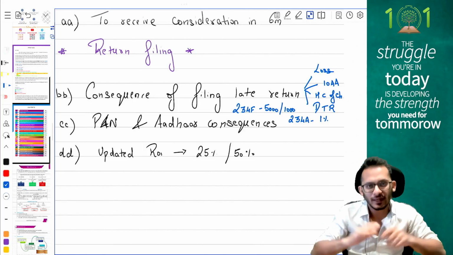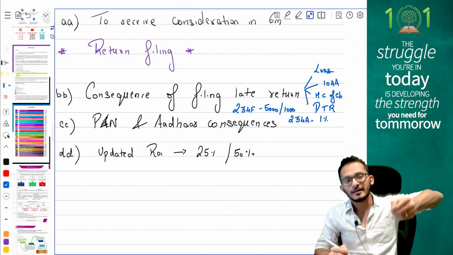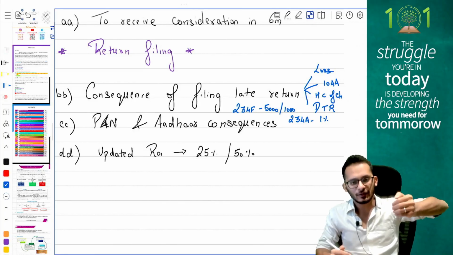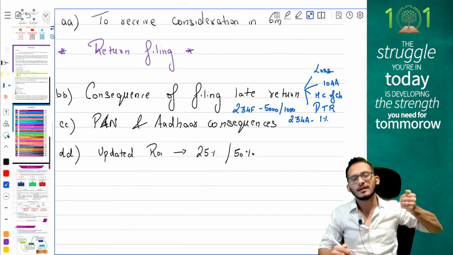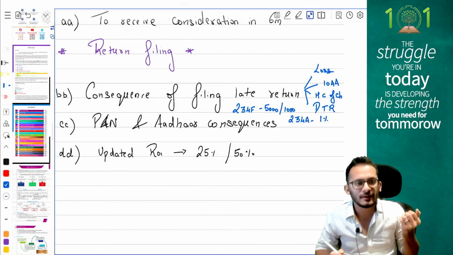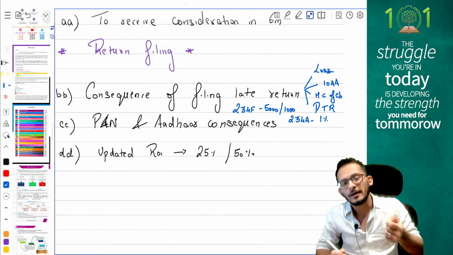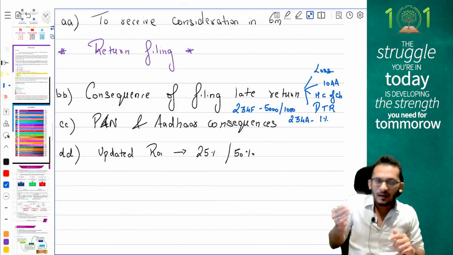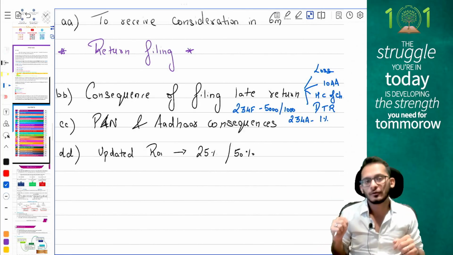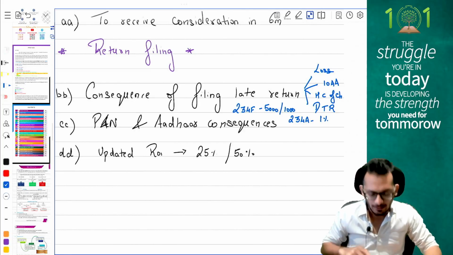Once again, let's start over, people. If I'm saying that your assessment year is closing right now, within 12 months from the end of the assessment year, if you file an updated return, you'll be levied an extra payment of 25%. And if you're going after 12 months but before 24 months, you'll have to pay an extra payment of 50%.